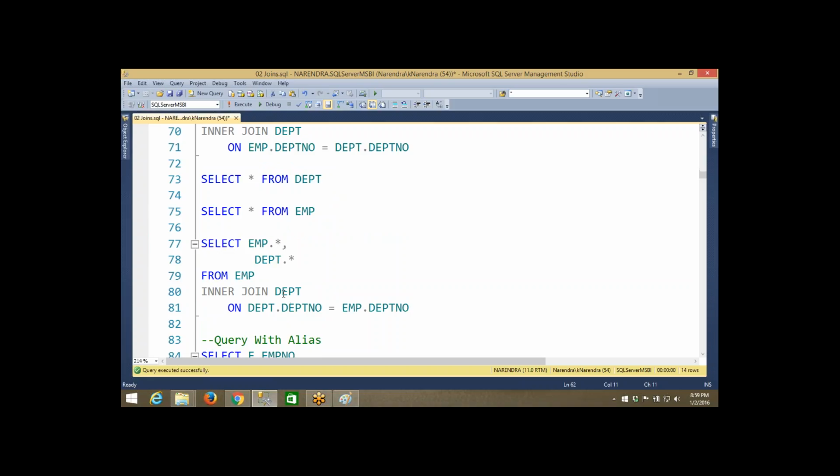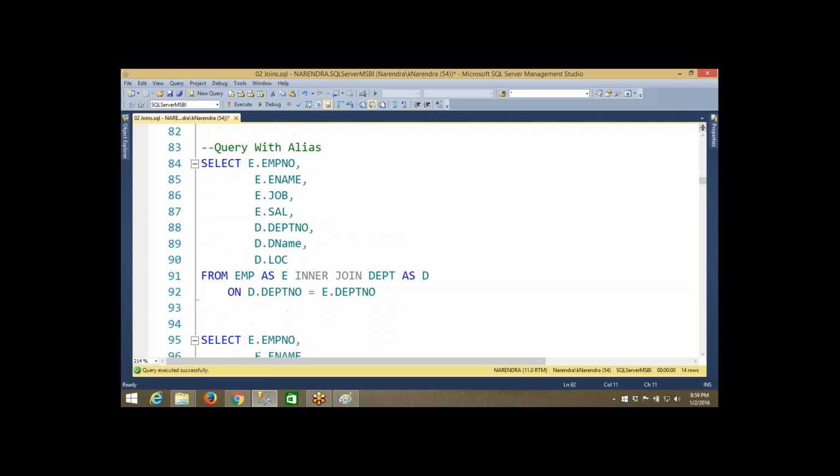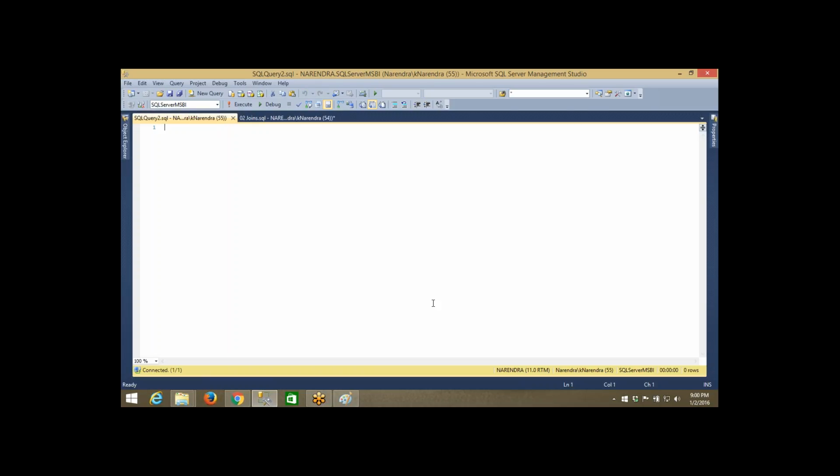If you want to go with shortcuts, we have to write like this: emp as e, inner join, dept as d. So we are indicating that from now onwards the employee table is mentioned with e and the department table with d. So why do we need these alias names? Sometimes table names are very long. Let me write down one table name which we have in our project, that is conference session details. So this is the table name.